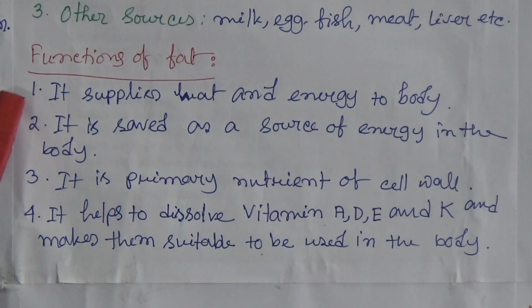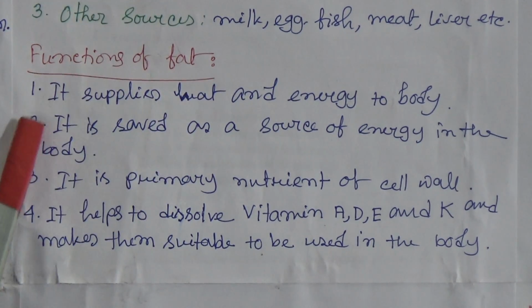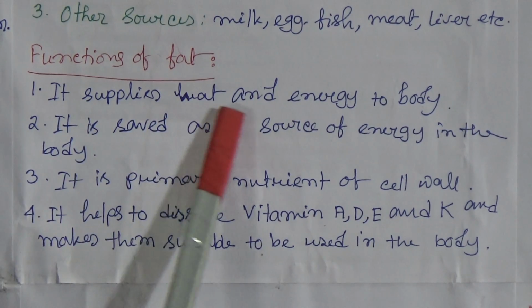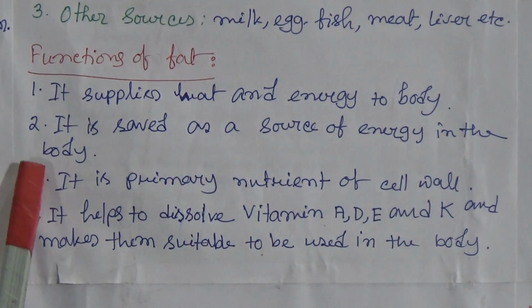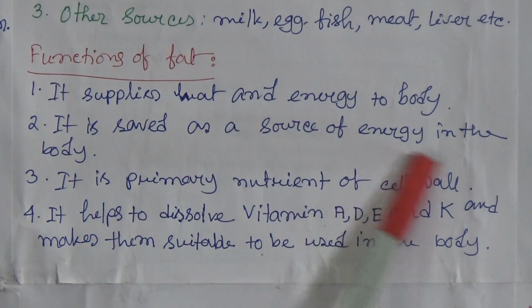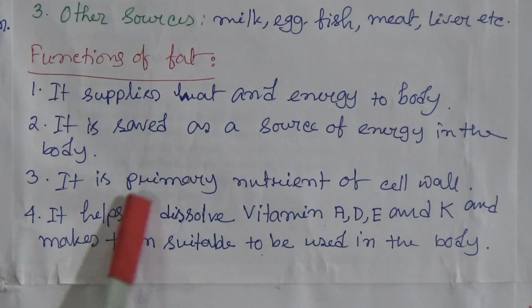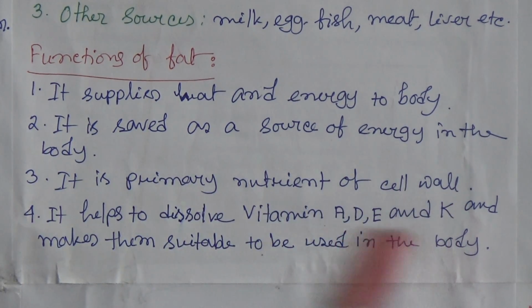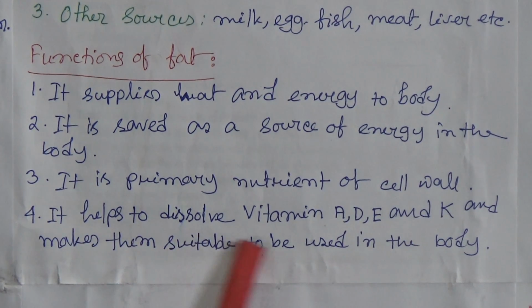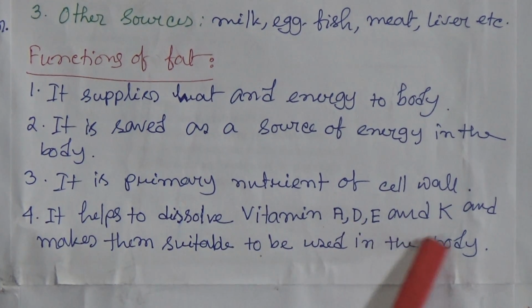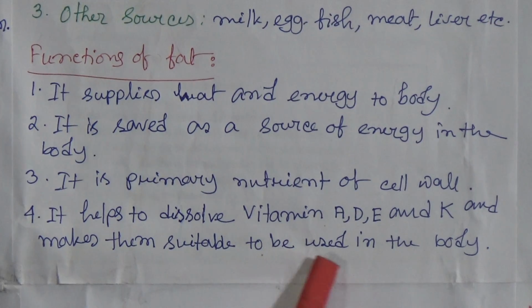Now we will learn about the functions of fat. Number one, it supplies heat and energy to body. Number two, it is said as a source of energy in the body. Number three, it is primary nutrient of cell wall. Number four, it helps to dissolve vitamin A, D, E and K and makes them suitable to be used in the body.